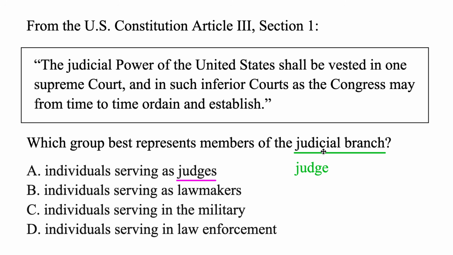But we could also use the context clues to help. Let's go ahead and read it. The judicial power of the United States shall be vested, or given, in one Supreme Court. Let's highlight that. Anytime you see court, that's where legal decisions happen. You've got lawyers involved and judges. So again, that definitely seems to fit here. And powers given to inferior or lesser courts as well.